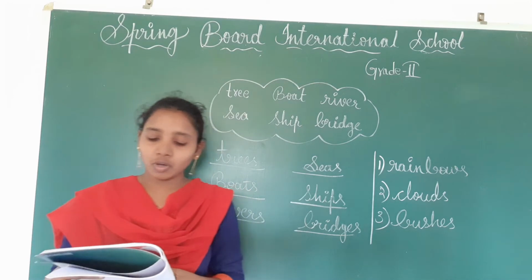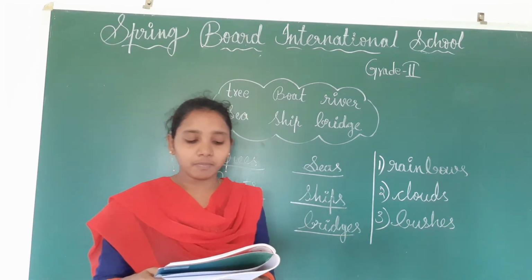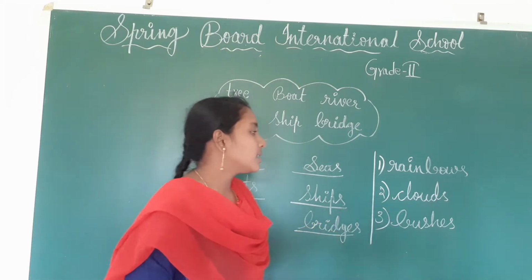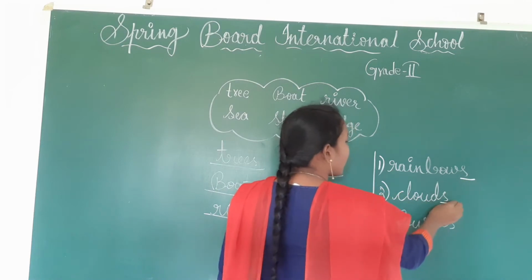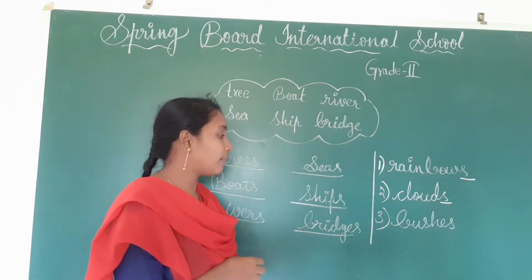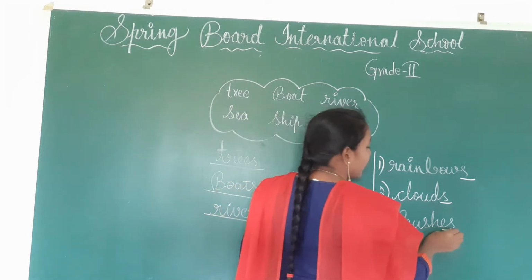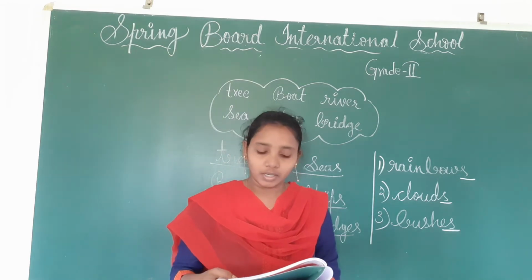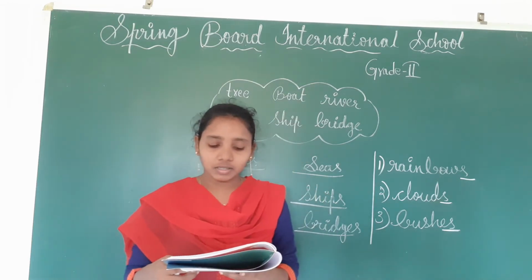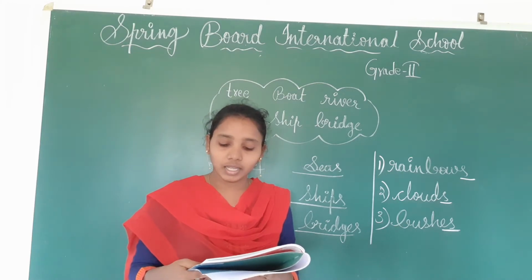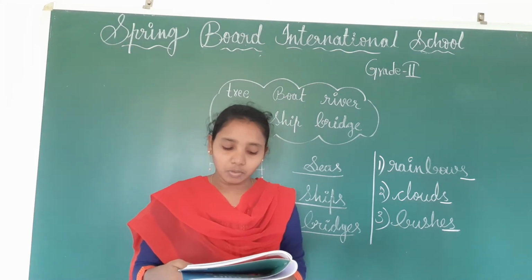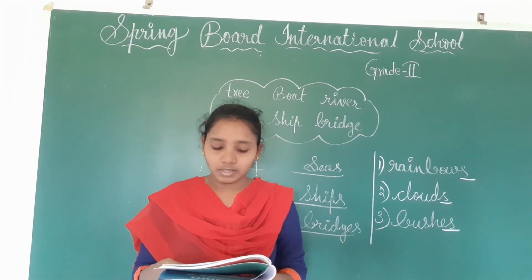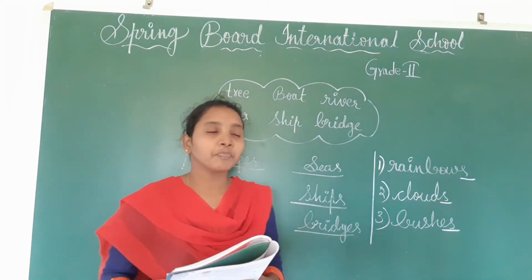Now see, do all these words take an S in the plural form? Tick your response. No, all the words do not take only S. Here the rainbow and clouds have taken only S in the plural form. But coming to bushes, it has taken ES. Then our response is no. Tick in the no box, children. Observe that there are some nouns that do not take only an S in the plural form. They take an ES. For example, the plural of bush is bushes, right?